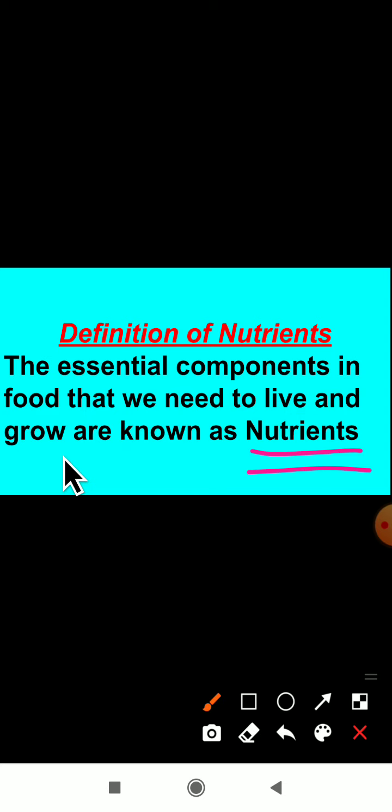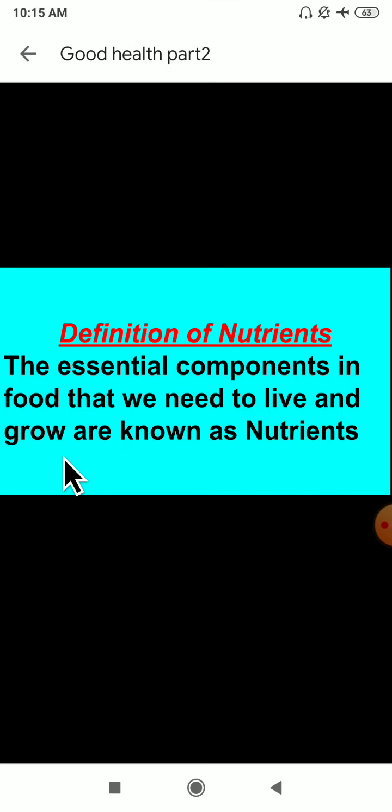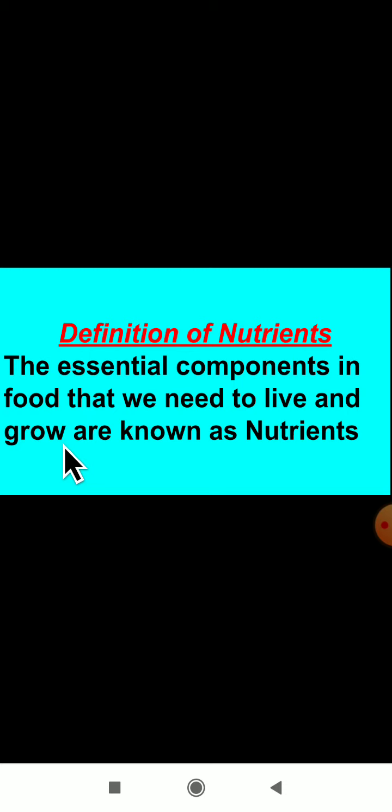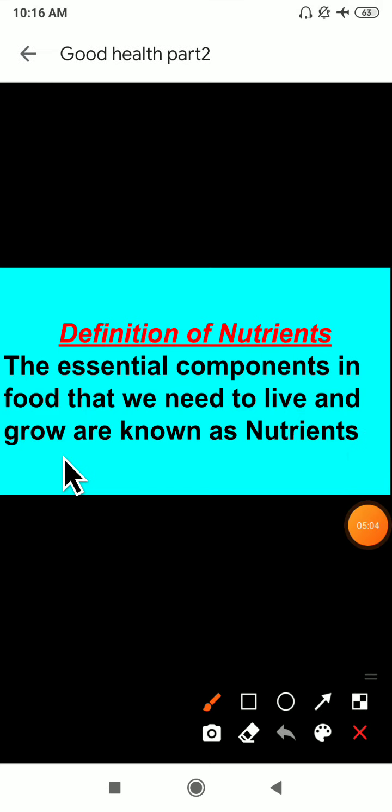Where are these essential components present? These essential components are present in a food. Remember, the essential components in a food that we need to live and grow are known as nutrients. This is the definition of nutrients. If a define nutrients question comes, you have to answer this only, remember.